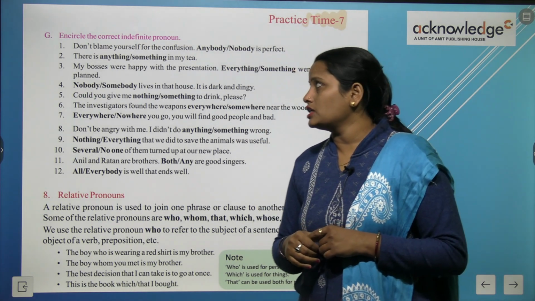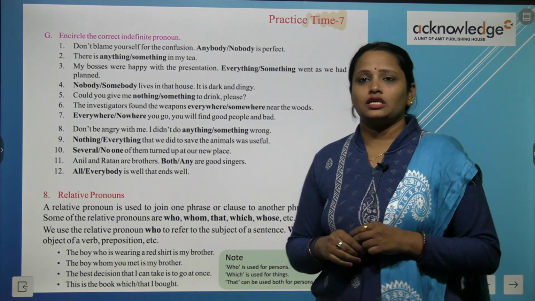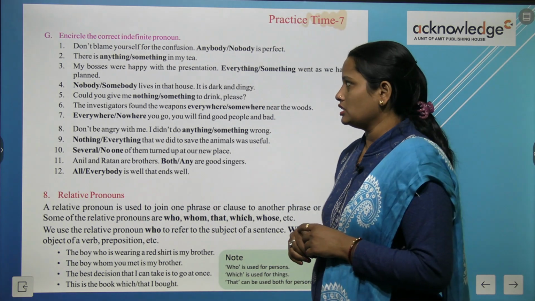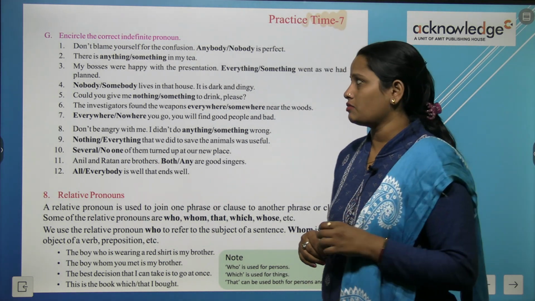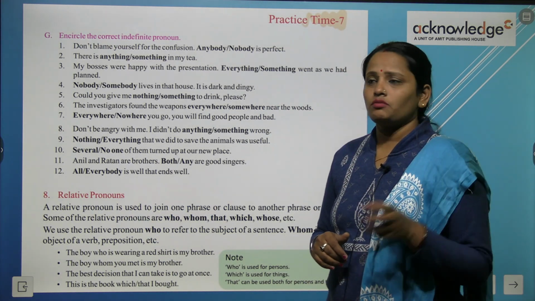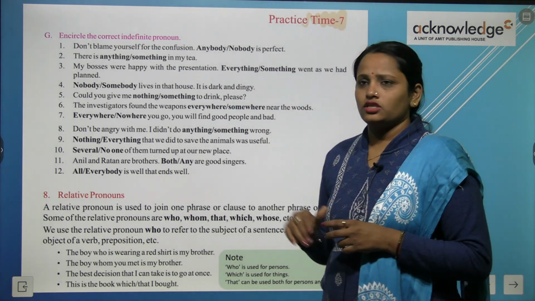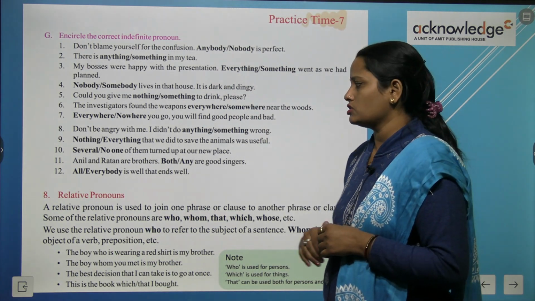Now the next one is, is there anything in my tea? Something in my tea. So children, here we have to circle something. So there is something in my tea. So like this, children, you have to complete the rest of the questions.